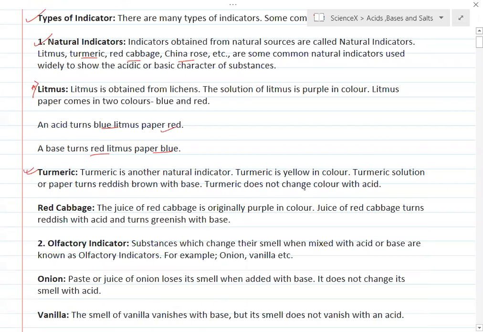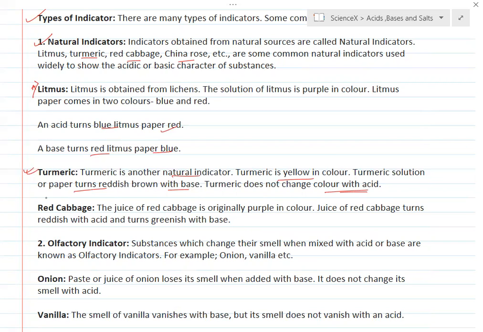You can see turmeric is generally yellow in color. Turmeric solution or paper turns reddish brown with a base, whereas turmeric does not change the color with acid. What does this mean? The color of turmeric will not change in the presence of acid, but it will change into reddish brown in the presence of base.